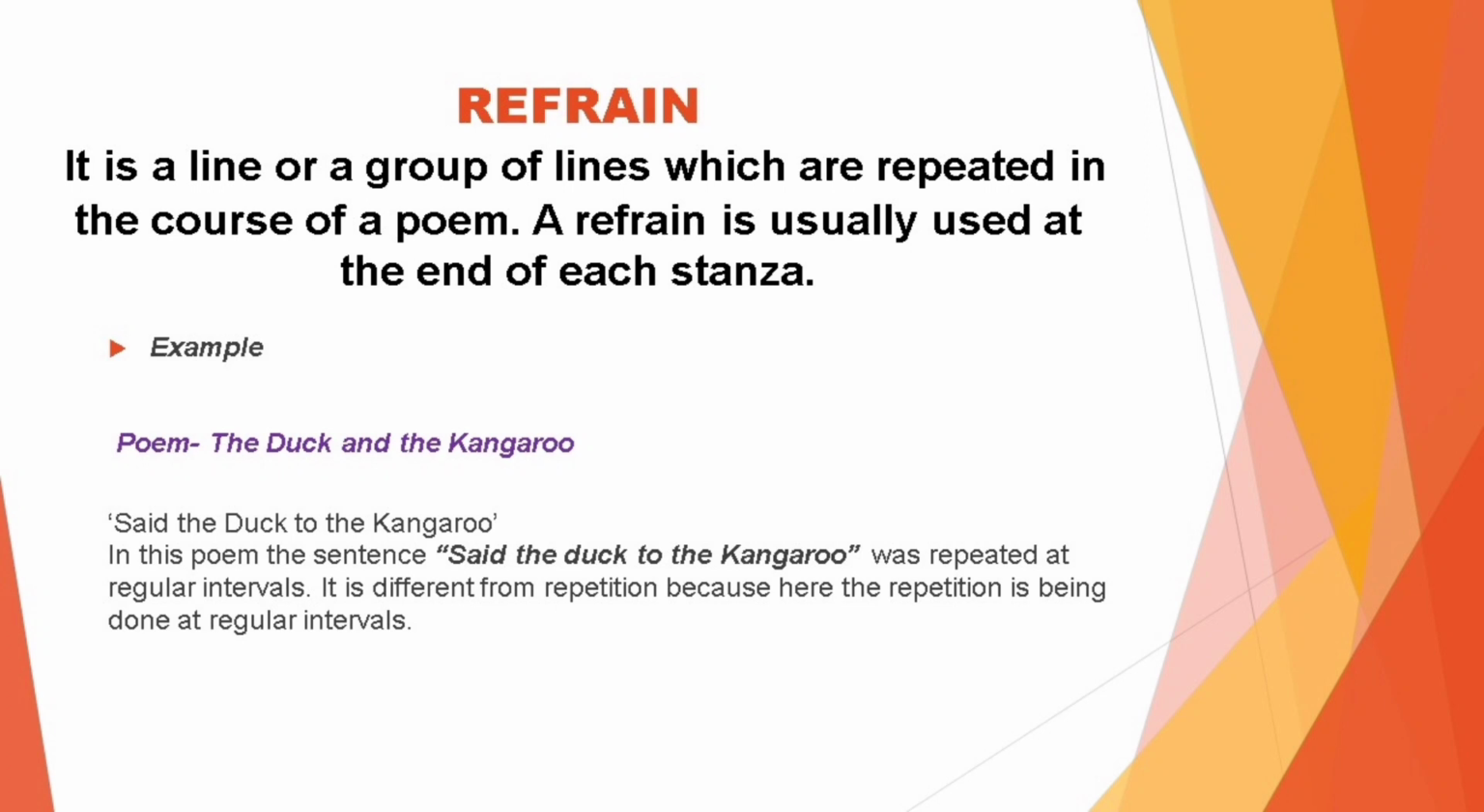For example, in the poem The Duck and the Kangaroo, "Said the duck to the kangaroo." In this, the sentence "said the duck to the kangaroo" was repeated at regular intervals. It is different from repetition because here the repetition is being done at regular intervals.